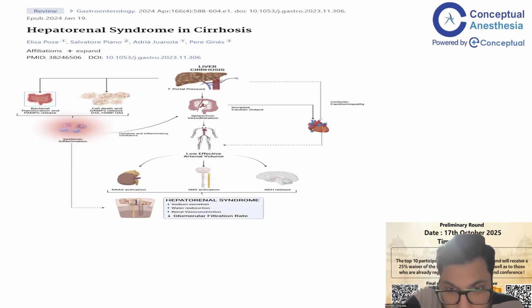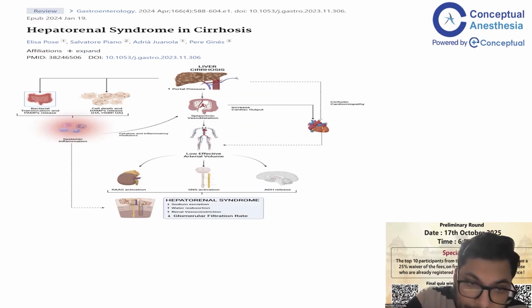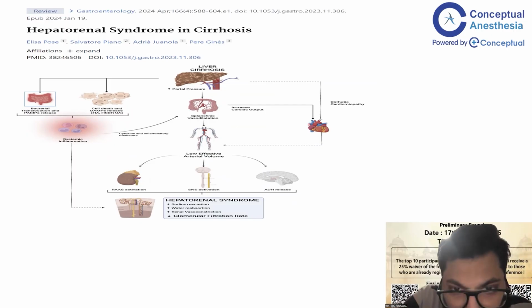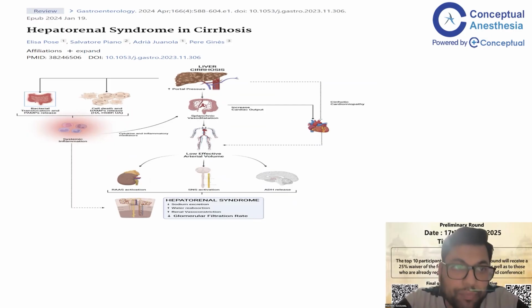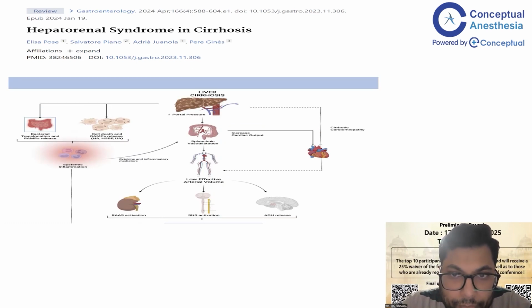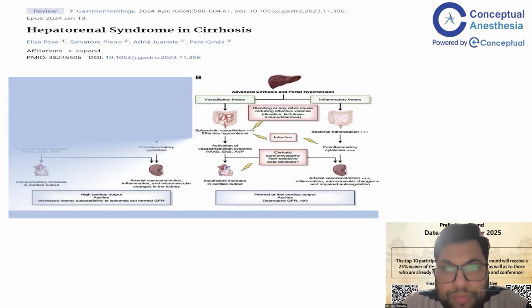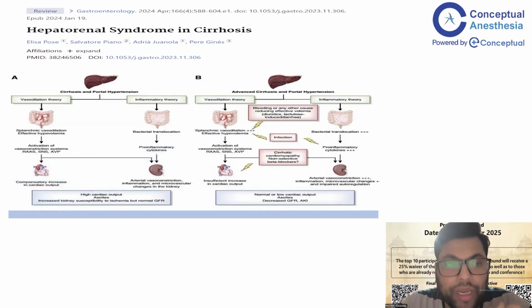It is a low effective arterial volume that reaches the central nervous system, causing RAS activation and antidiuretic hormone release. Because the portal pressures are high, splanchnic vasodilation occurs. And because of bacterial translocation and cell death, these all cause systemic inflammation. This all leads to decreased sodium excretion, increased water reabsorption, renal vasoconstriction, and a decrease in glomerular filtration rate. So this is the whole physiology of cirrhosis in portal hypertension and advanced cirrhosis in portal hypertension.